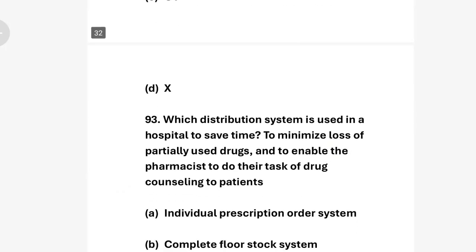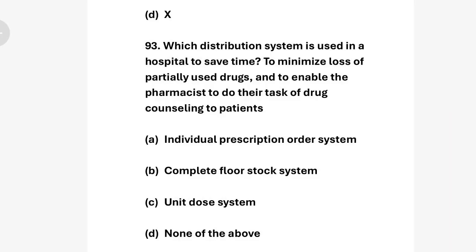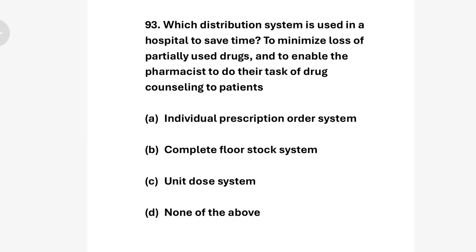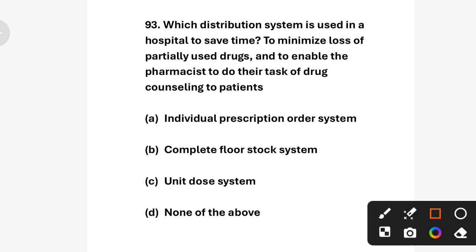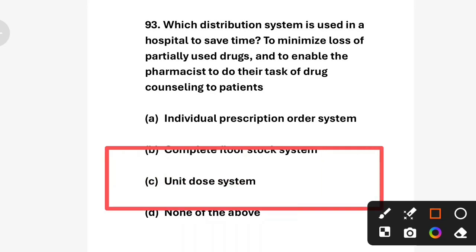Next question. Which distribution system is used in a hospital to save time, to minimize loss of partially used drugs, and to enable the pharmacist to do their task of drug counseling to patients? Option A individual prescription order system, option B complete floor stock system, option C unit dose system, and option D none of the above. So the correct answer is option C, unit dose system.